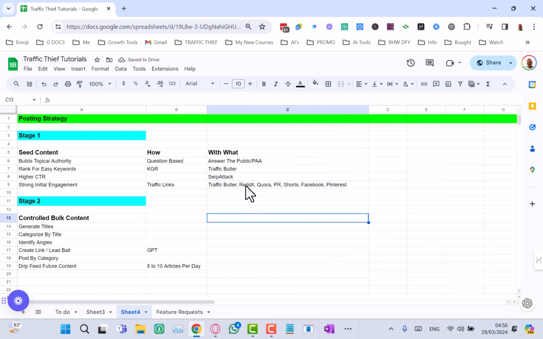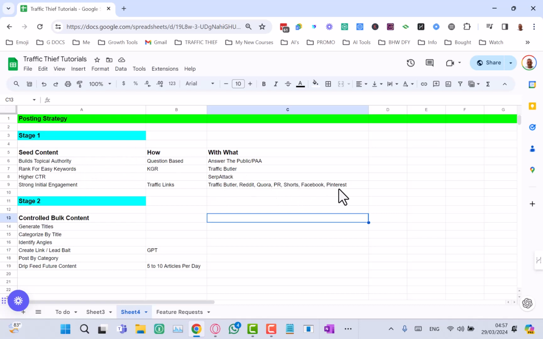Okay. Now, if you want to do similar, just go into Reddit directly. You can do that. For Traffic Butler, we will be adding for Quora. We will be adding as well for LinkedIn, I think. And you can also get traffic links from places like press releases, YouTube shorts, Facebook pages. You can use Facebook pages to drive traffic to your blog posts. And Pinterest is very, very good as well. Okay, so we will cover some videos on each of these. Okay, so this is the initial seed one.